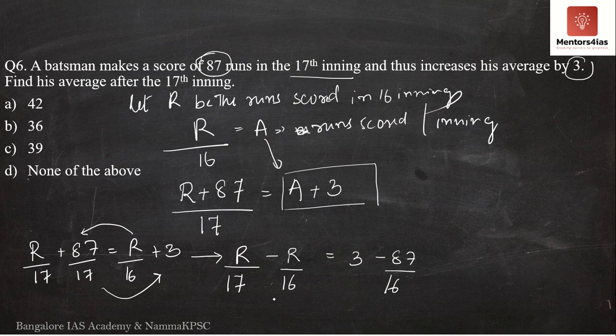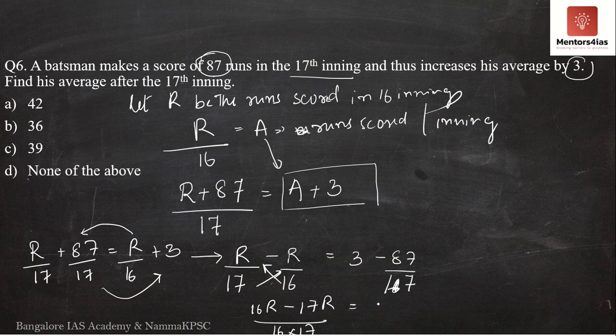So we now take the LCM of 16 and 17. We have 16R minus 17R divided by 16 into 17. No need to multiply 16 into 17. Let us just keep it as 16 into 17 itself. Always multiply in the end. Don't try to multiply everything in the beginning, because most of the time it will cancel out. Sorry, this is not 87 by 16, it is 87 by 17, since I've taken 87 by 17 to the right hand side.